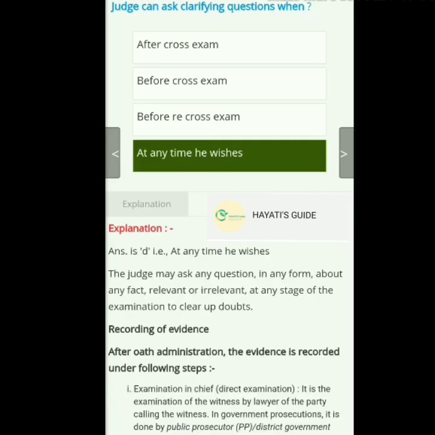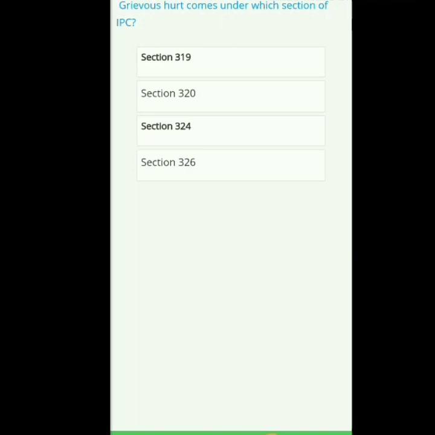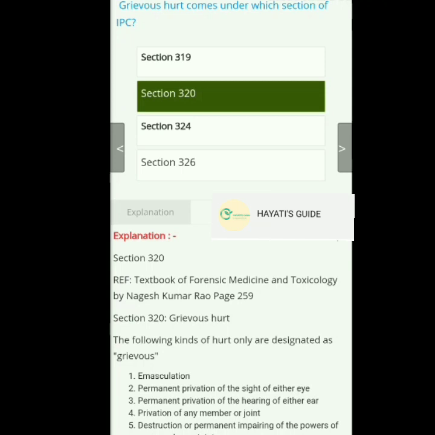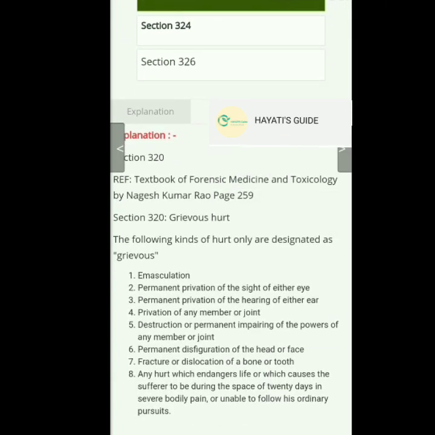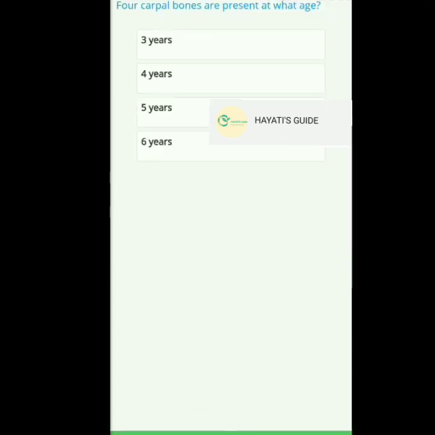Answer is at any time he wishes. So next question, grievous hurt comes under which section of IPC? And the answer is section 320. So the following kinds of hurts only are designated as grievous hurt. Just read by yourself.